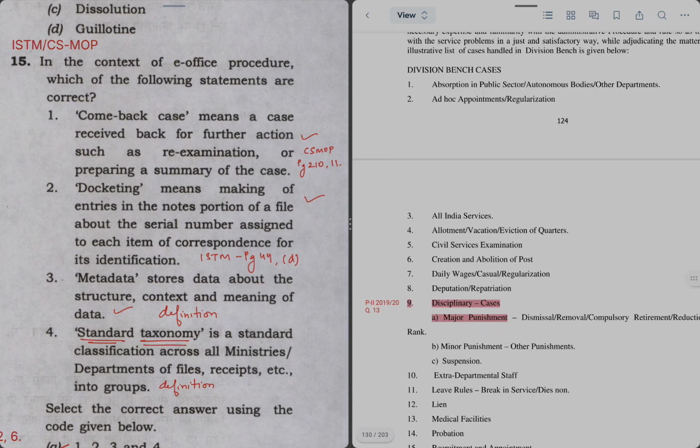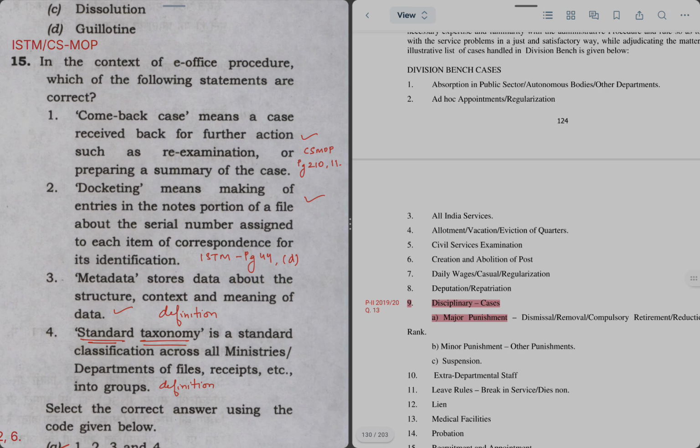Metadata stores data about the structure, context and meaning of data. It is actually the dictionary meaning of the term metadata. And it is also said that metadata is data about data. Data about data means the structure, context and meaning is a kind of data, and with it we are defining some other data. Structure, context and meaning are the three characteristics of a data, and these three when stored together become metadata.